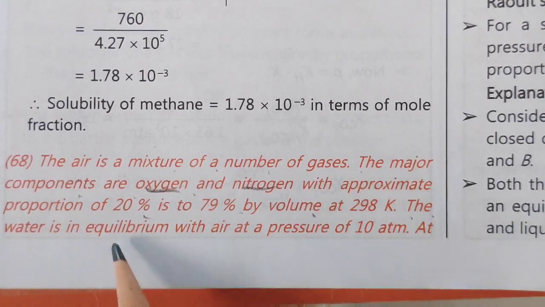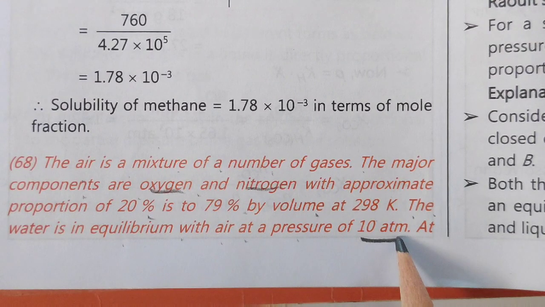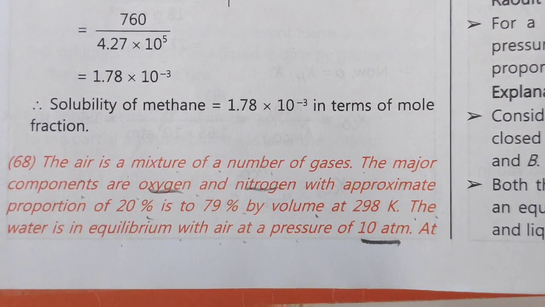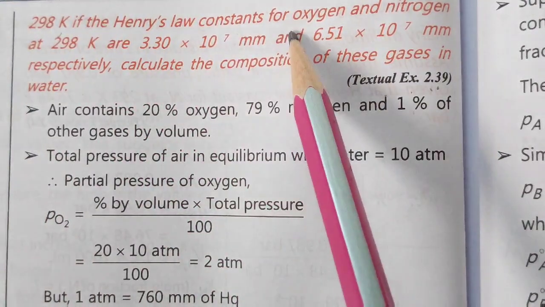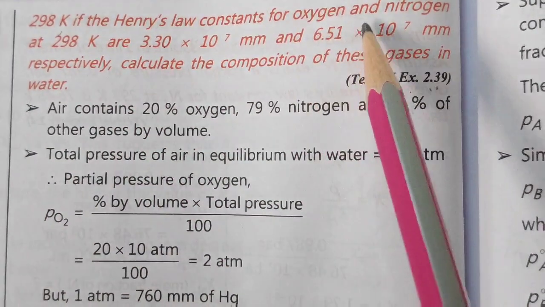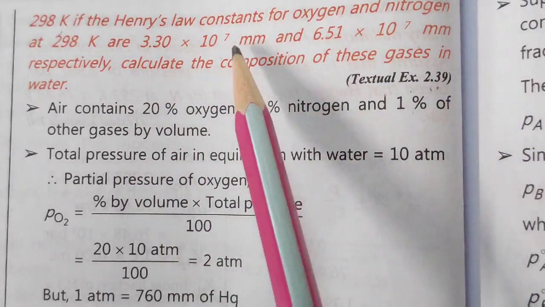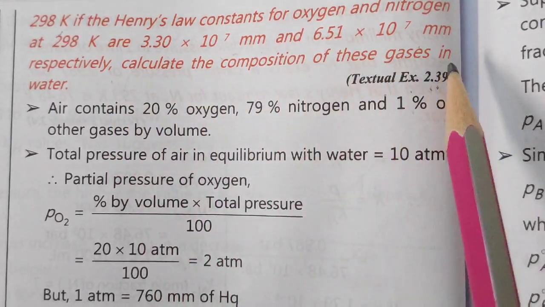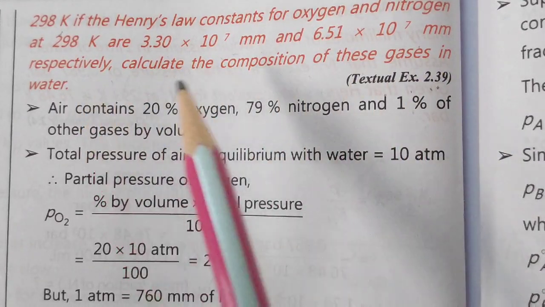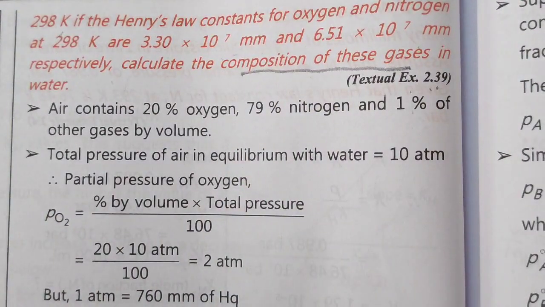At 298 Kelvin, water is in equilibrium with air at a pressure of 10 atm. At 298 Kelvin, if the Henry's law constants Kh for oxygen and nitrogen are given this much, this is for nitrogen and this is for oxygen respectively, calculate the composition of these gases in water. The composition of the gas is the main part of the question.